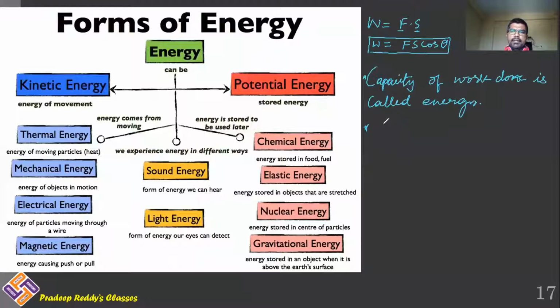For example, if gravitational force is able to do work, if gravitational force is able to displace a particle from its own position, we say that work is done by gravitational force, and this gravitational force has capacity of doing some work. Therefore, gravitational force doing some work results in gravitational potential energy.